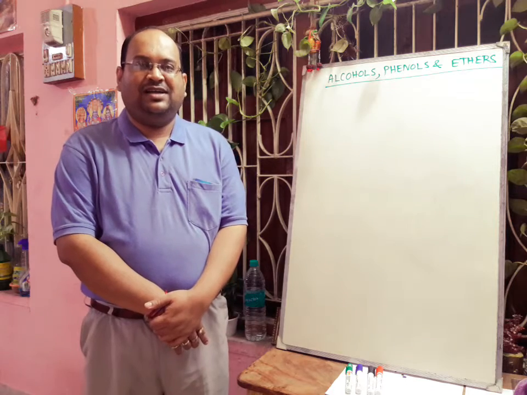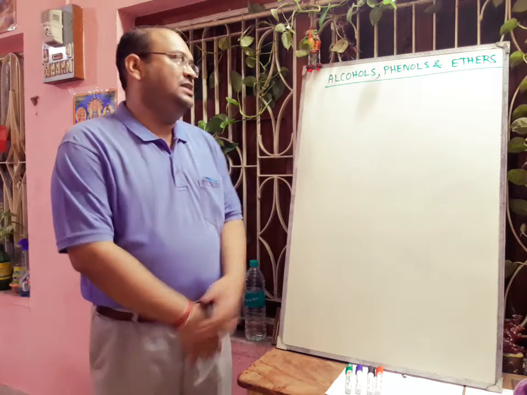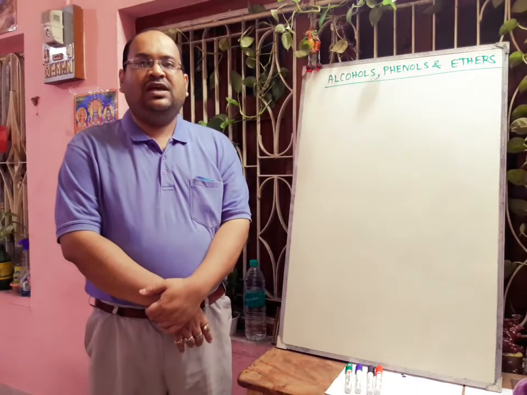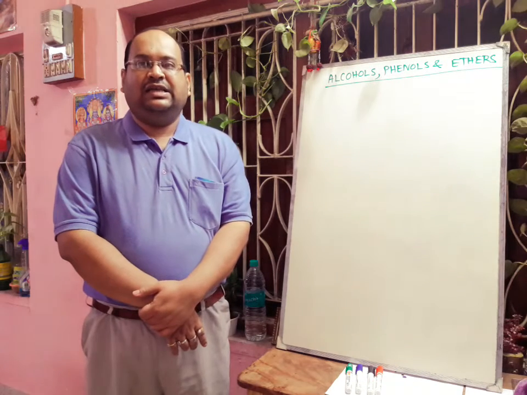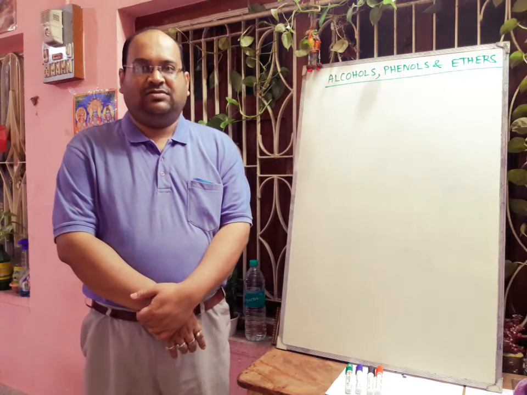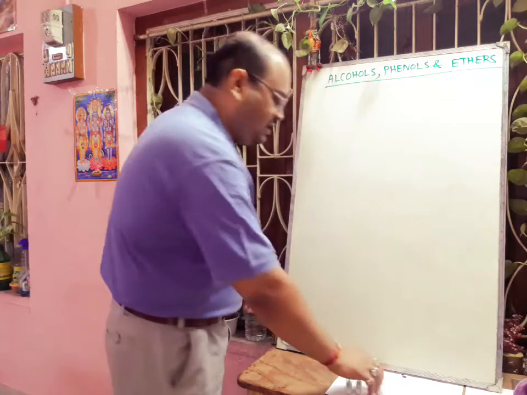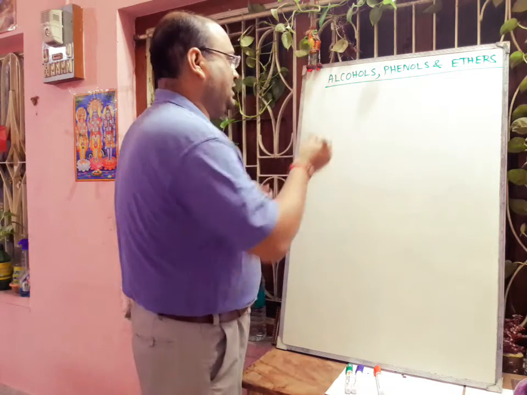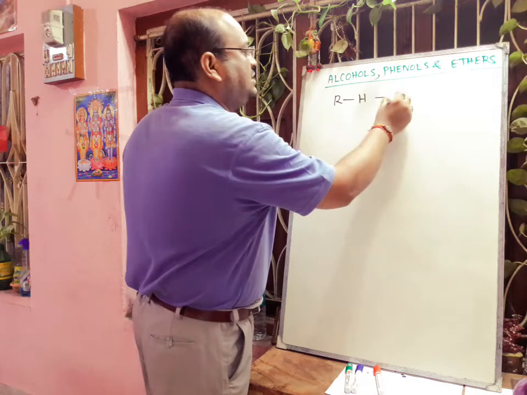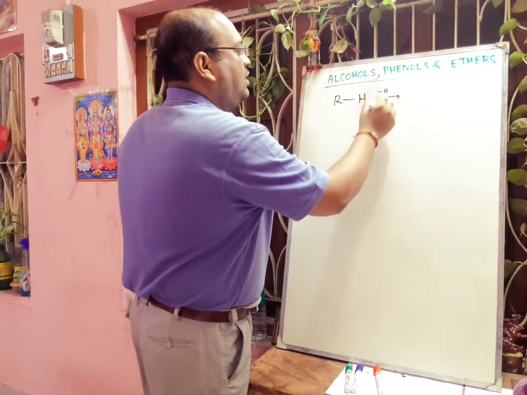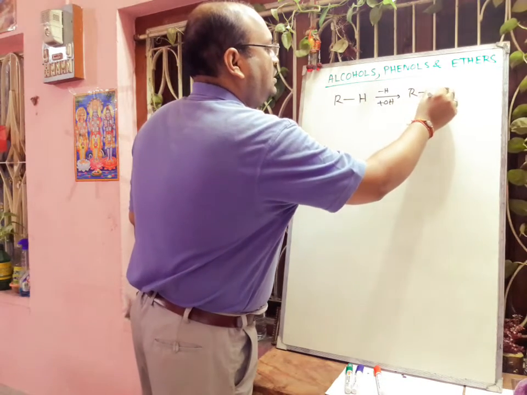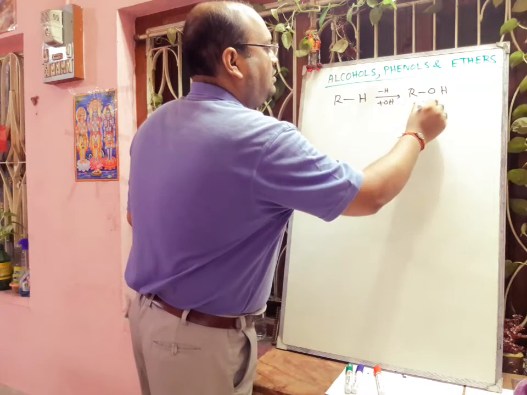Today I will start a new chapter, that is alcohols, phenols and ethers. Alcohols are the hydroxyl derivatives of aliphatic hydrocarbons. If we take one alkane like RH, if we replace the H by one OH group, then this is called an alcohol.